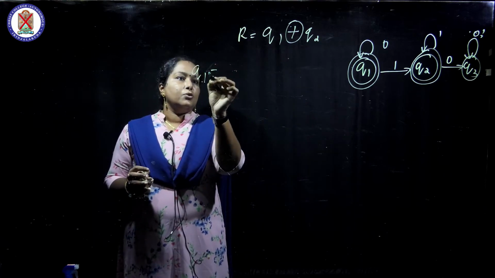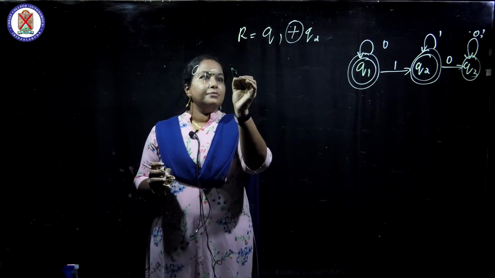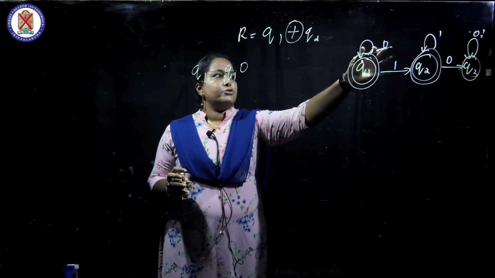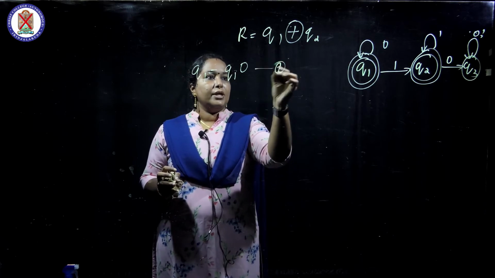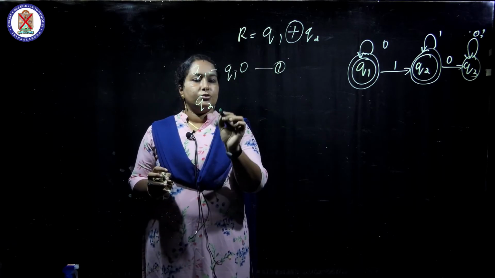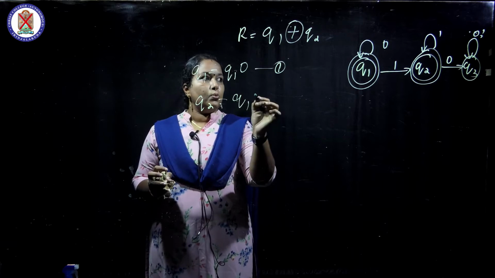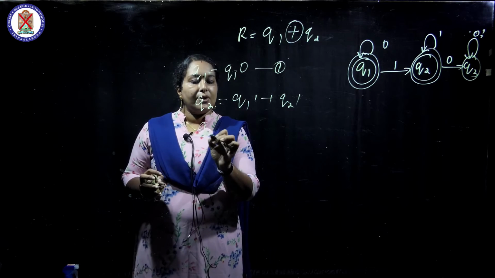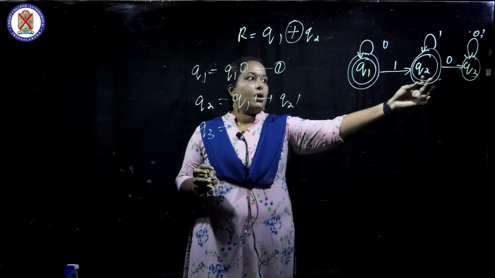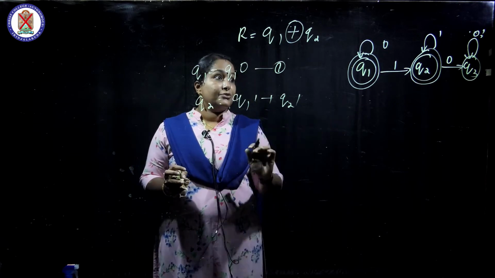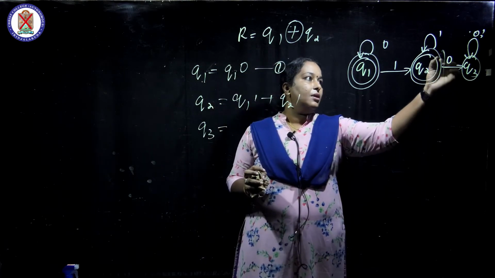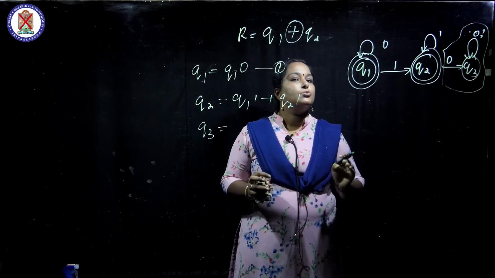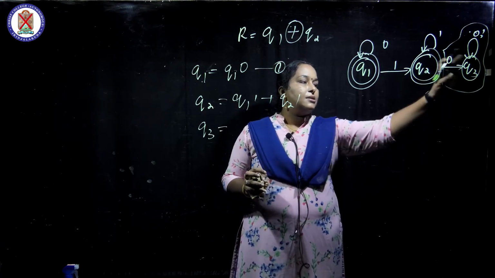Very simple. Q1 equals Q1 0? No, Q1 is reached with 0; only one alphabet is coming to it. Next, Q2 can be written as Q1 1 plus Q2 1. Next we write Q3. Q3 is a trap state, isn't it? It is a trap state because there are no outgoing arrows to the final state.